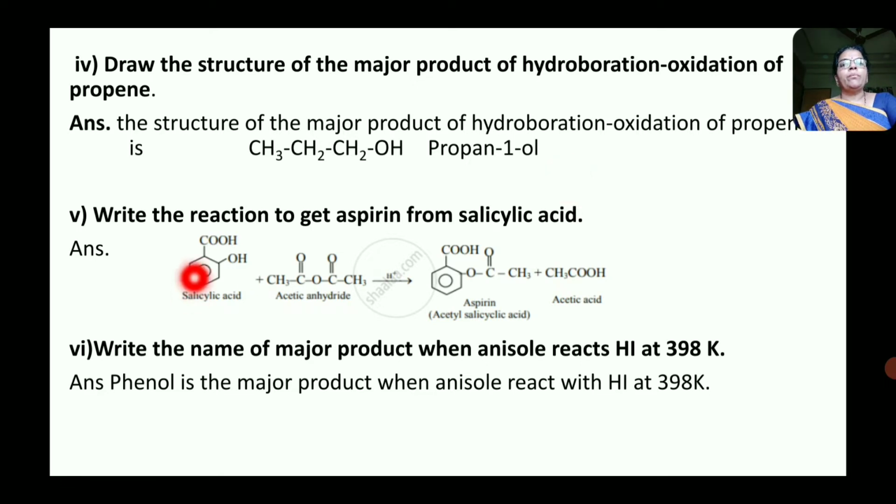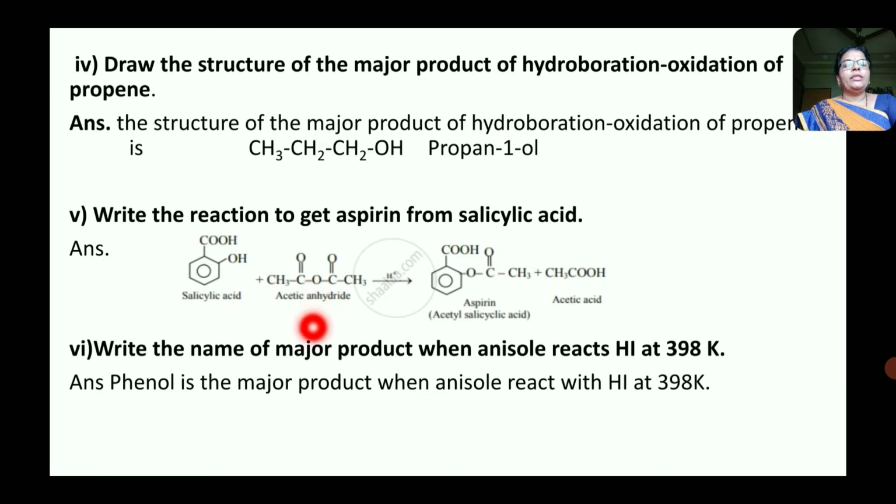Then next, write the reaction to get aspirin from salicylic acid. Now aspirin is obtained from salicylic acid by acetylation. Now acetylation is carried out by using acetic anhydride.